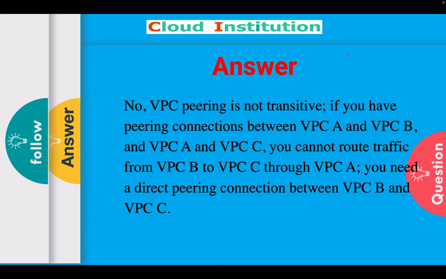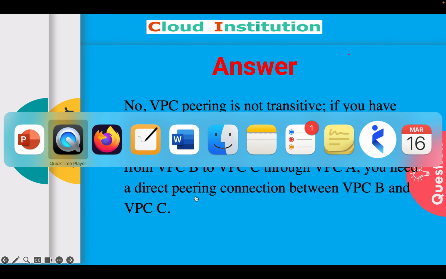No, VPC peering is not transitive. If you have a VPC peering connection between VPC A and VPC B, and between VPC B and VPC C, you cannot route the traffic from VPC A to VPC C through VPC B. I'm going to explain it to you on the board.